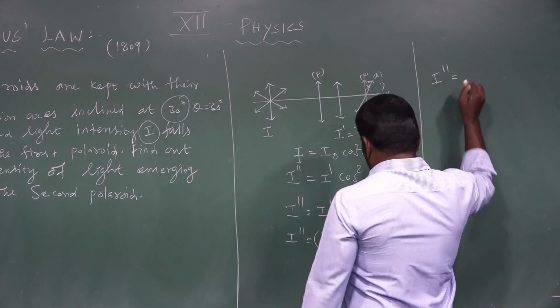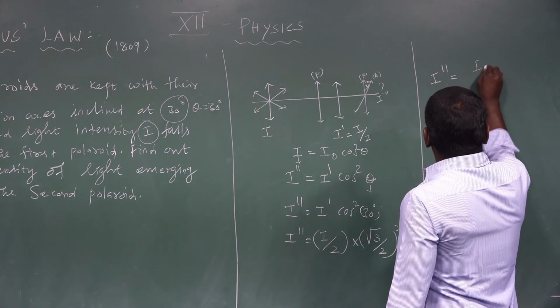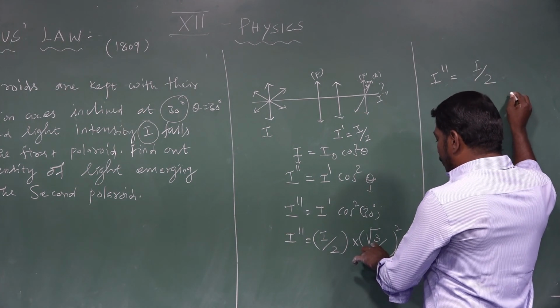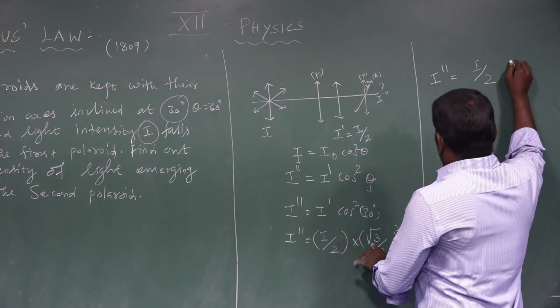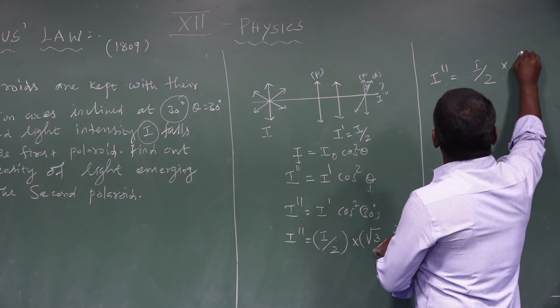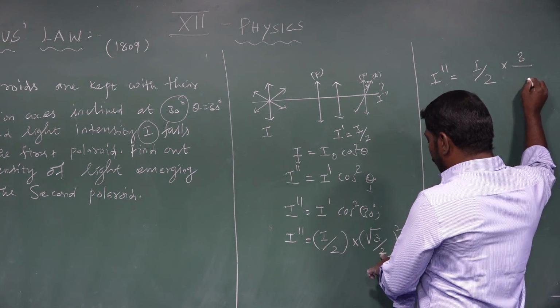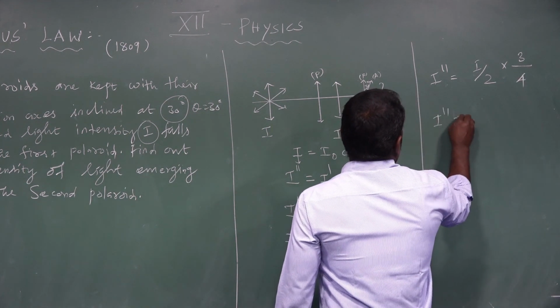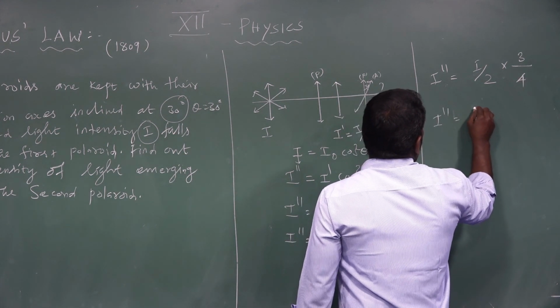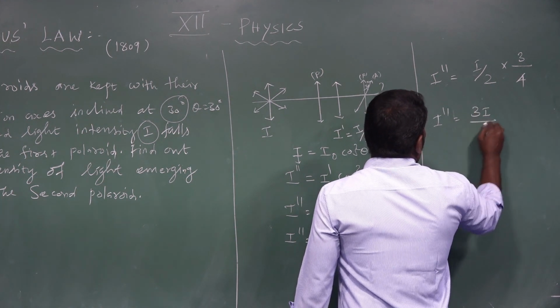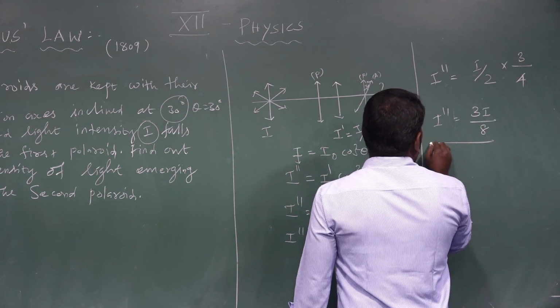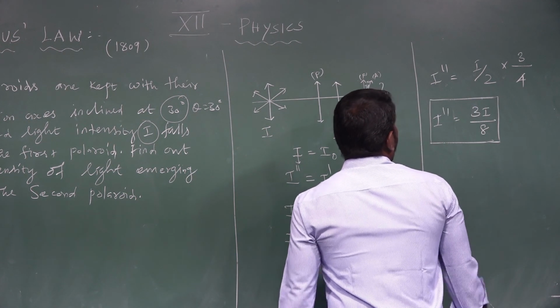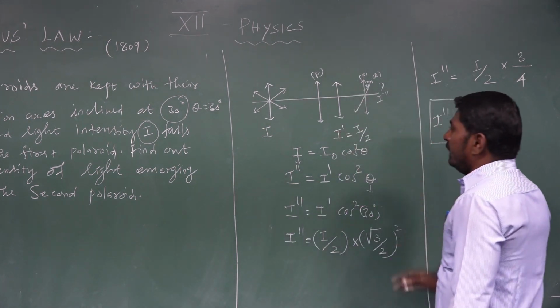I double prime is equal to I divided by 2 times root 3 by 2 whole square, which is 3 divided by 4. Then I double prime is equal to 3I divided by 8. It is the intensity of light coming from the analyzer.